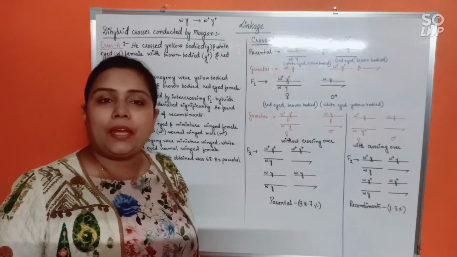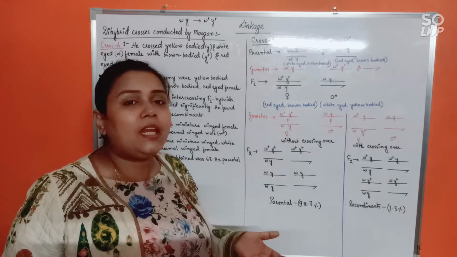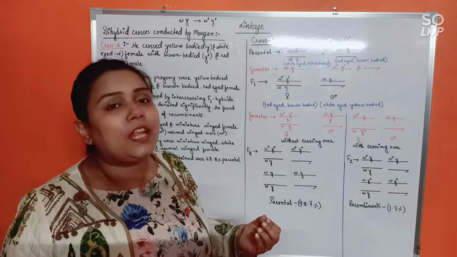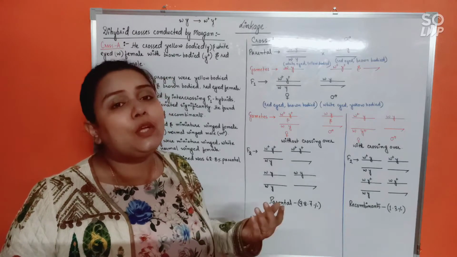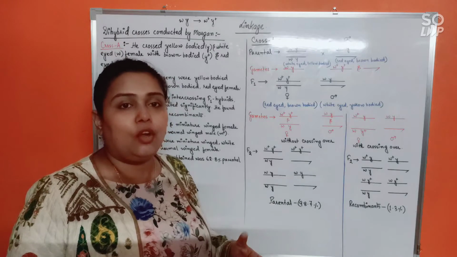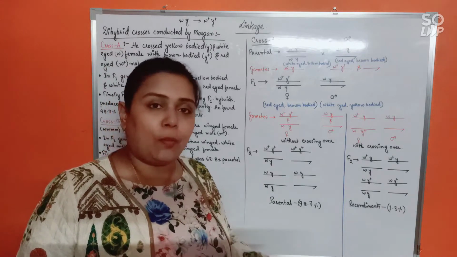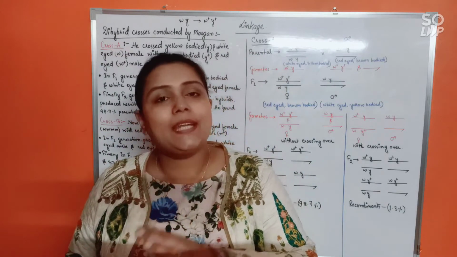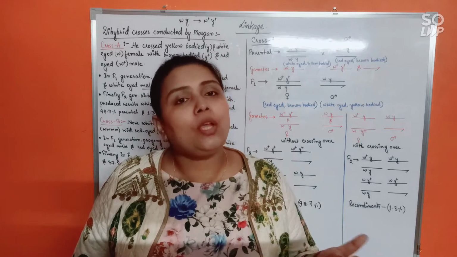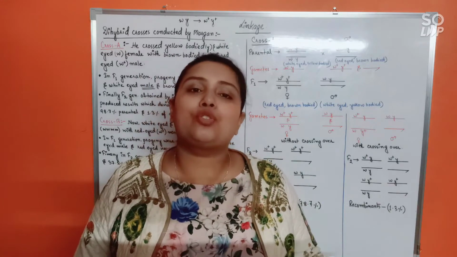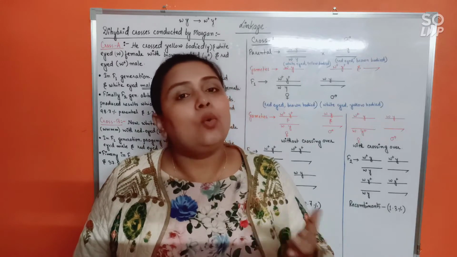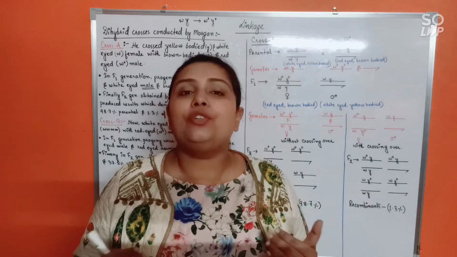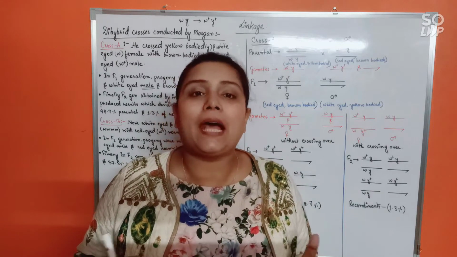Understood? So according to Mendel, if the genes are getting independently assorted, in that case, the parental type of combination and recombination type of combination, both are equally likely. Both have equal chances of formation. The progeny that is formed in the F2 generation could show the parental combination, that is white-eyed and yellow-bodied. Likewise, there is an equal 50% chance that it could show a recombination type of trait as well. That is white-eyed and brown body as well. Understood? If that would have been the result, then Morgan would have stated that yes, Mendelism has been obeyed.